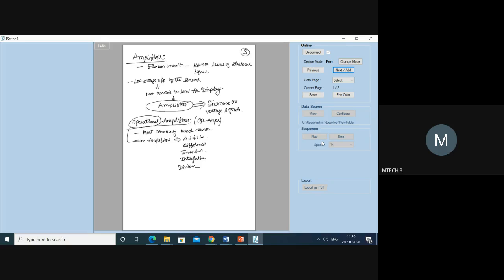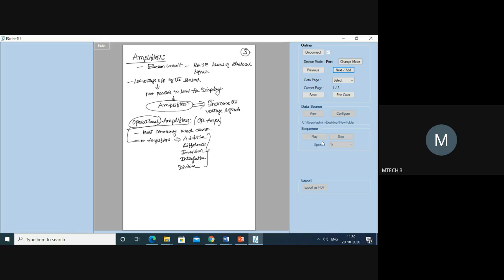Okay, division of signal. All this is going to be done by using various different types of operational amplifier. By using various amplifiers we can do addition of the signal or difference of the signal, inversion of the signal, integration of the signal, or division of the signal.